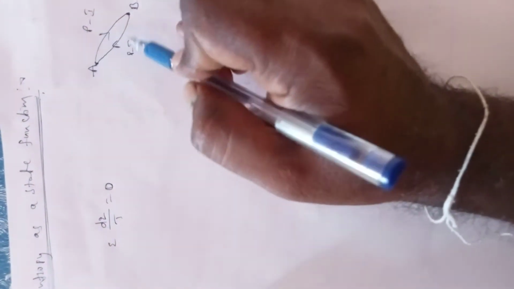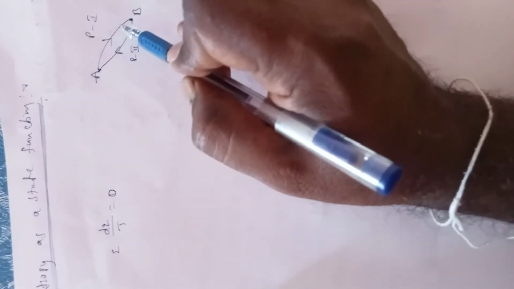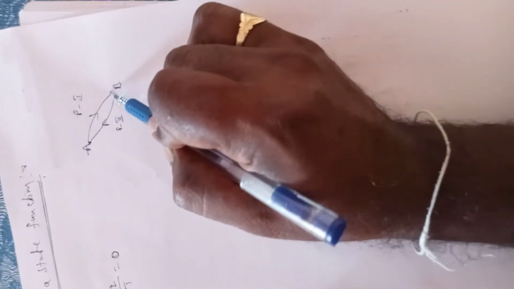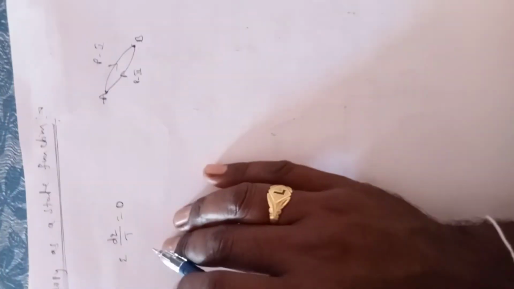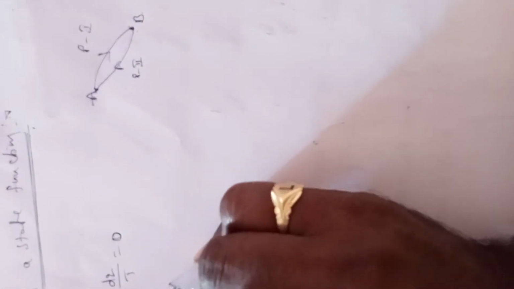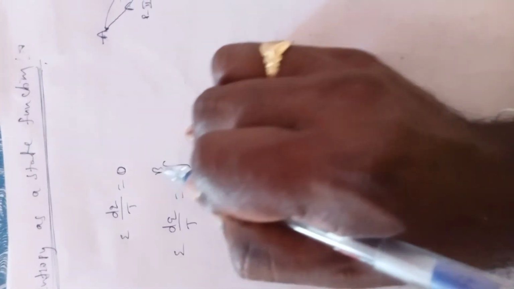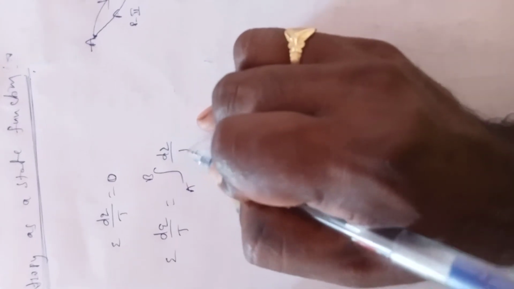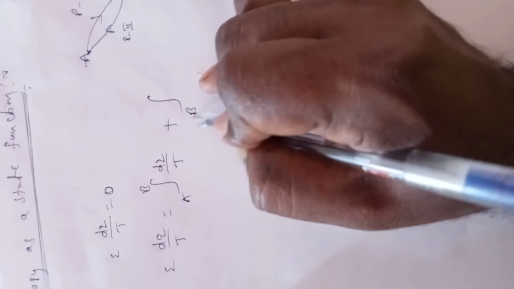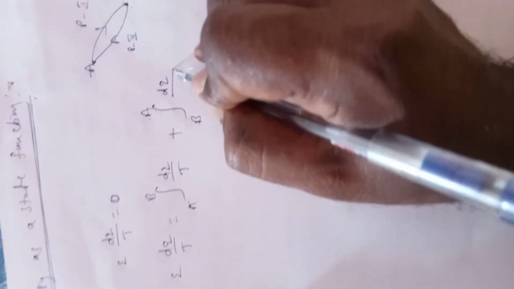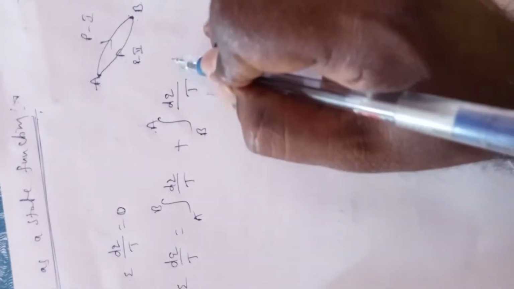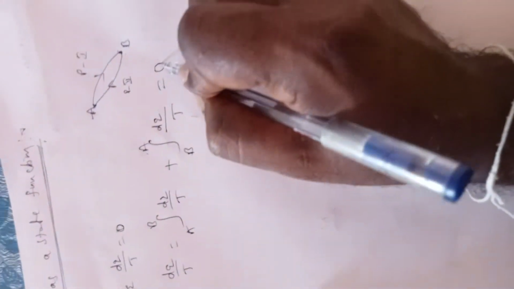It is a cyclic process, completing the cycle in two steps, A to B and B to A. So we can write the summation of dq by T equals the integral from A to B of dq by T plus the integral from B to A of dq by T, equal to 0.